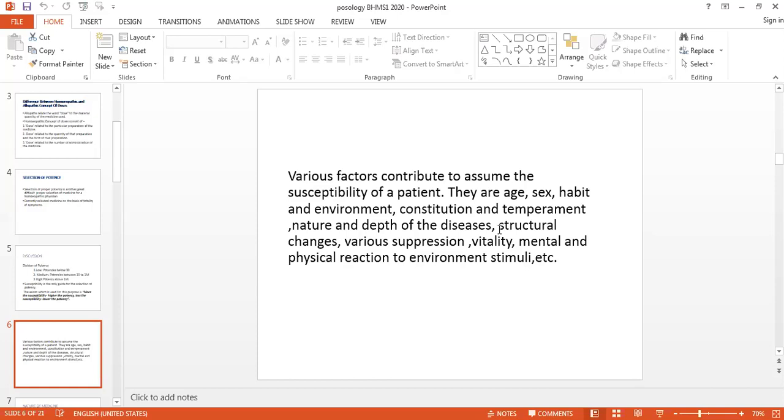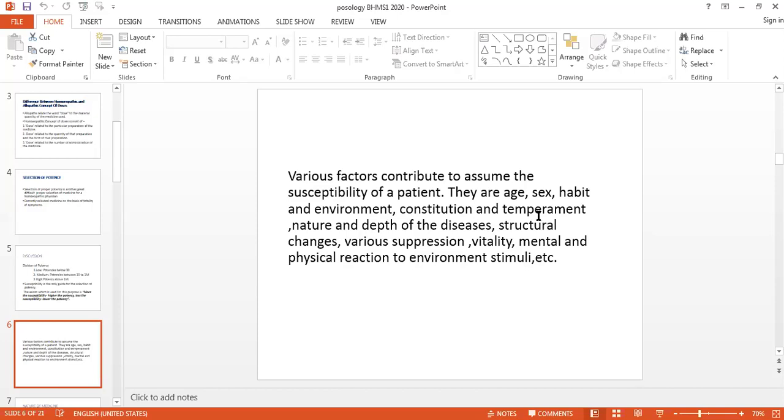Then in the case of mental diseases, because mental diseases are again a part of chronic disease, generally we say that if the susceptibility of the patient is high, we can give the higher potency. But here in mental diseases, it is contraindicated. We are giving the lower potency because too violent a dose or too violent a medicine may cause aggravation in mentally challenged people, and hence we have to give the lower potency, though their susceptibility is high. So this is about the nature and the depth of the diseases.